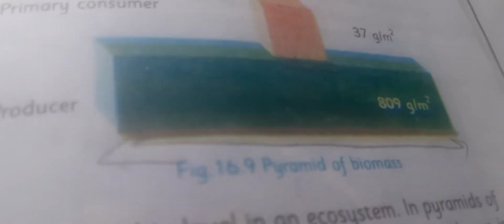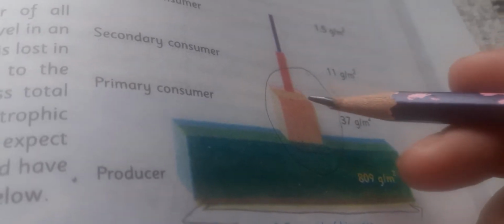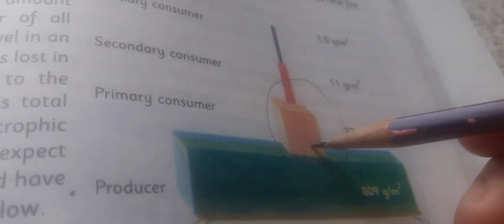Their biomass is more. If you observe producers or plants, there are more plants on the earth as compared to herbivores, rabbits, etc. There are fewer rabbits as compared to producers. So the second trophic level is now less as compared to the first trophic level.